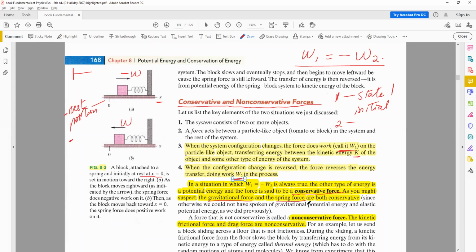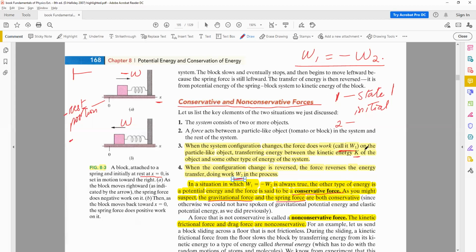Both are conservative forces because we can reverse the change that has taken place. A body that has been taken upwards can also be brought downwards. Similarly, a spring that has been compressed in the right direction can also be extended in the left direction. So we can do work in both directions and reverse the state of the system, and hence this is known as a conservative system, and the force is known as the conservative force.